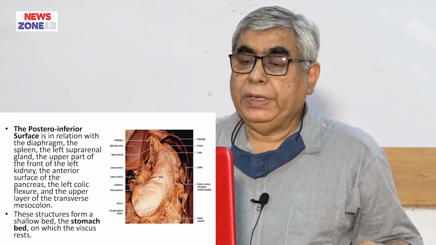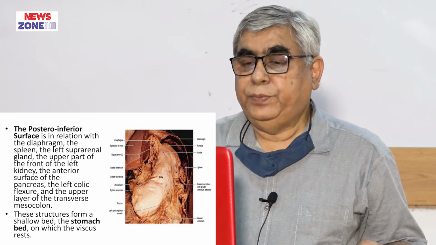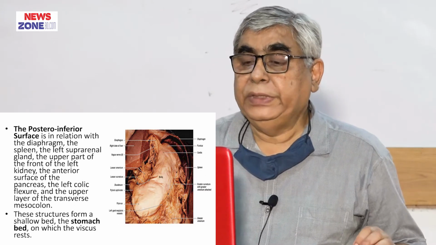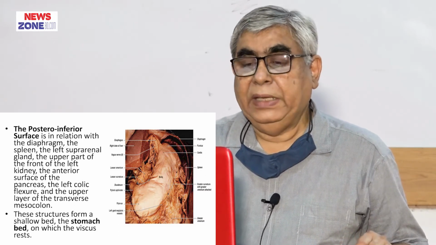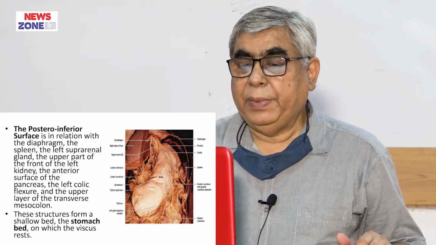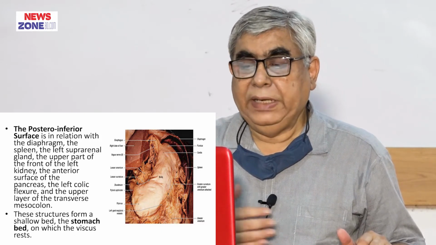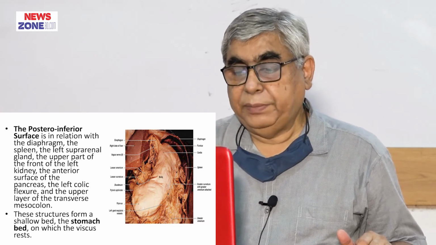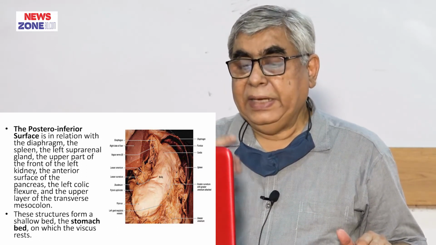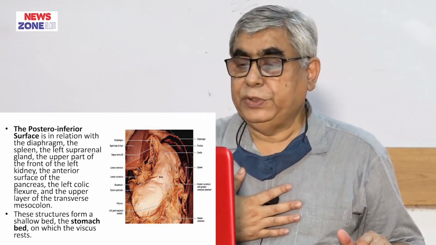The stomach bed, that is the posterior inferior surface of the stomach, is related with the diaphragm, spleen, left suprarenal gland, the upper part of the front of the left kidney, the anterior surface of the pancreas, the left colic flexure, and the upper layer of the transverse mesocolon.